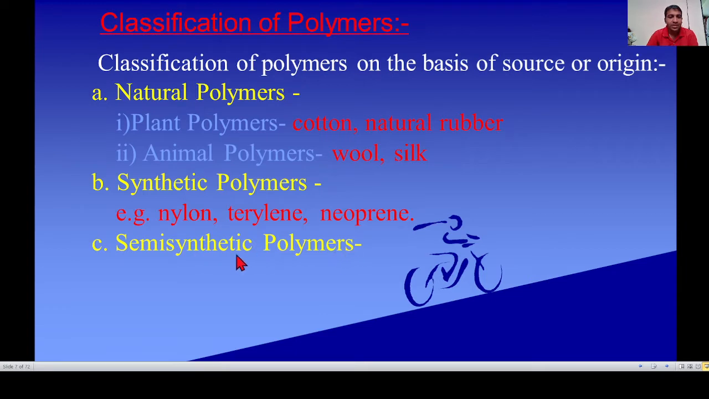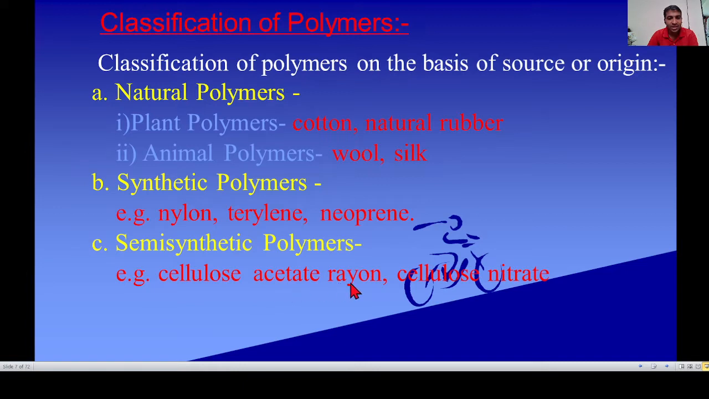Semi-synthetic polymers are natural, but after some chemical reactions in the laboratory, the polymer obtained is called semi-synthetic, which is not completely natural and not completely synthetic. It is also man-made, but it is obtained from nature. After some chemical reaction, the polymer formed is called a semi-synthetic polymer. The example of semi-synthetic polymer is cellulose acetate rayon.